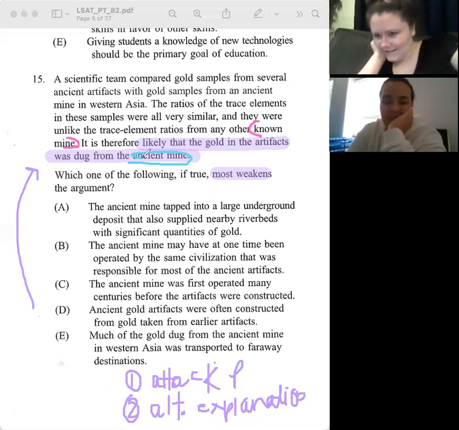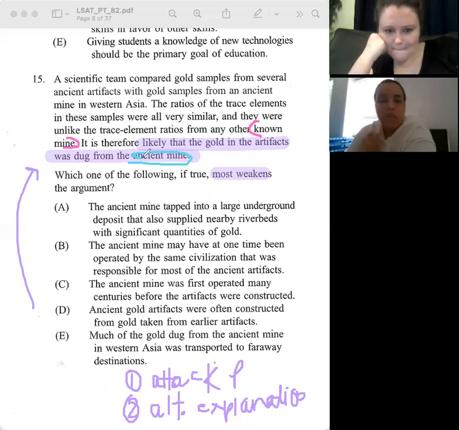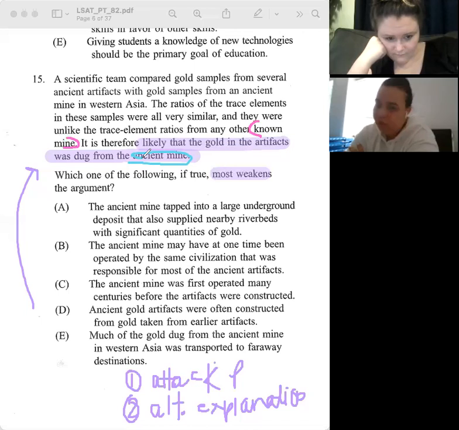All right. So go ahead and read through these answer choices for me and tell me what you think. A, the ancient mine tapped into a large underground deposit that also supplied nearby riverbeds with significant quantities of gold. So that could be kind of what you were talking about, where maybe it's not from the mine, but it's from these riverbeds.